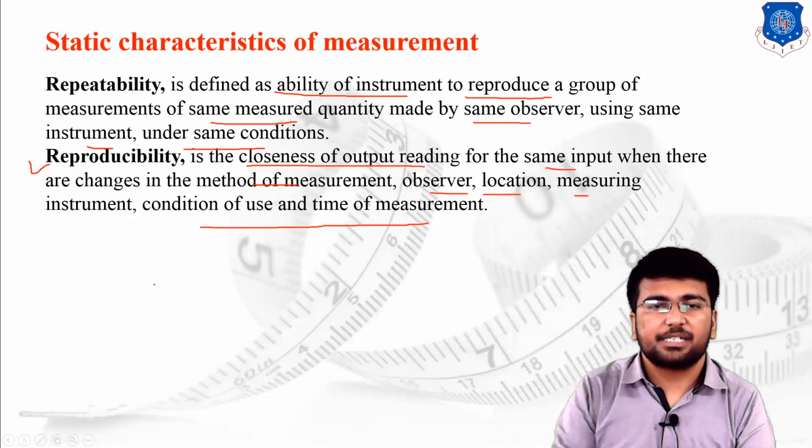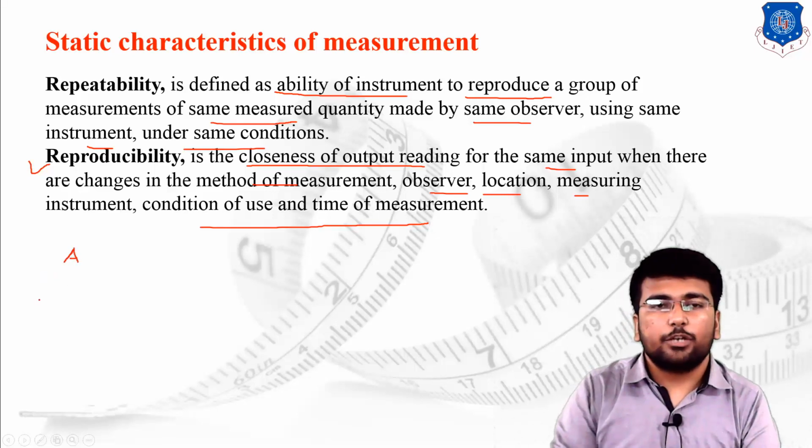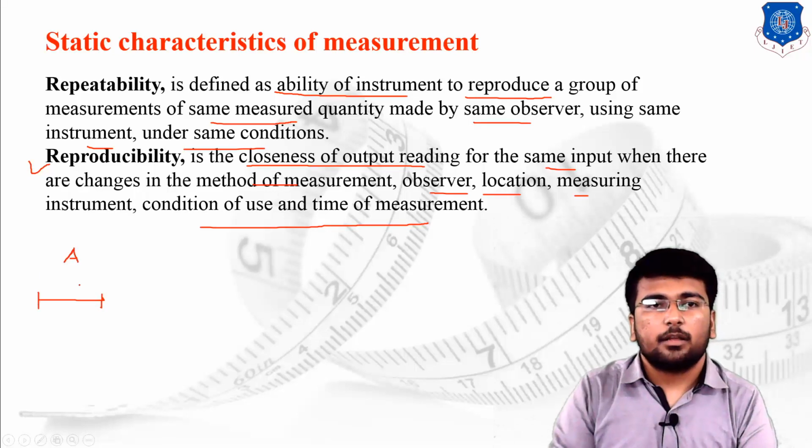Now let us discuss an example. Suppose we have observer A. The same observer is going to measure the length of this particular line. Once observer A has made the measurement, say the length of the line is 10 centimeters.